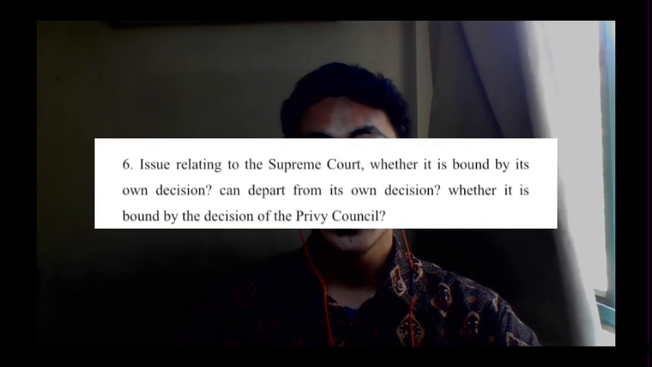For the sixth issue, according to Williams and Joyce, in general, the Supreme Court is not bound by its own decisions, but there are some circumstances where it can depart from them. For example, if a previous decision was based on outdated or incorrect information, the Supreme Court may choose to depart from it. And regarding the decisions of the Privy Council, the Supreme Court is not bound by those decisions. However, decisions of the Privy Council are not binding on the UK Supreme Court, and it is free to depart from them if it chooses to do so.